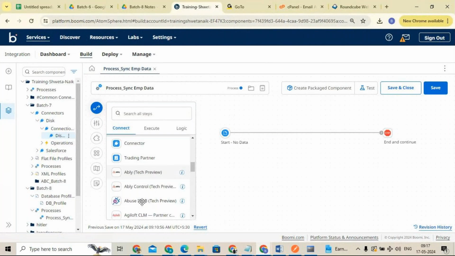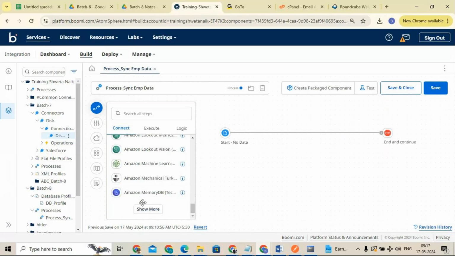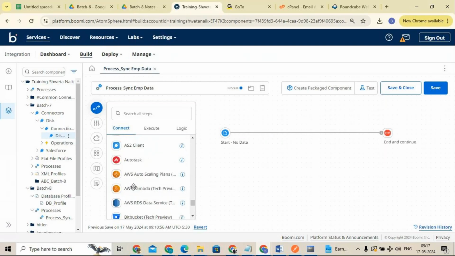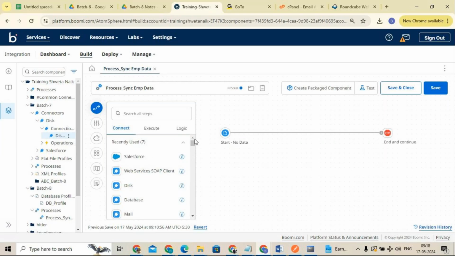For example, if you want to connect with a trading partner, or with Amazon, you can use the Amazon type. Or if you want to connect with other applications like Kubernetes, or do connectivity with Salesforce, all these things you can see here. Around 266 connectors are available in Boomi. By using them, we can establish the connectivity to any third party application system.